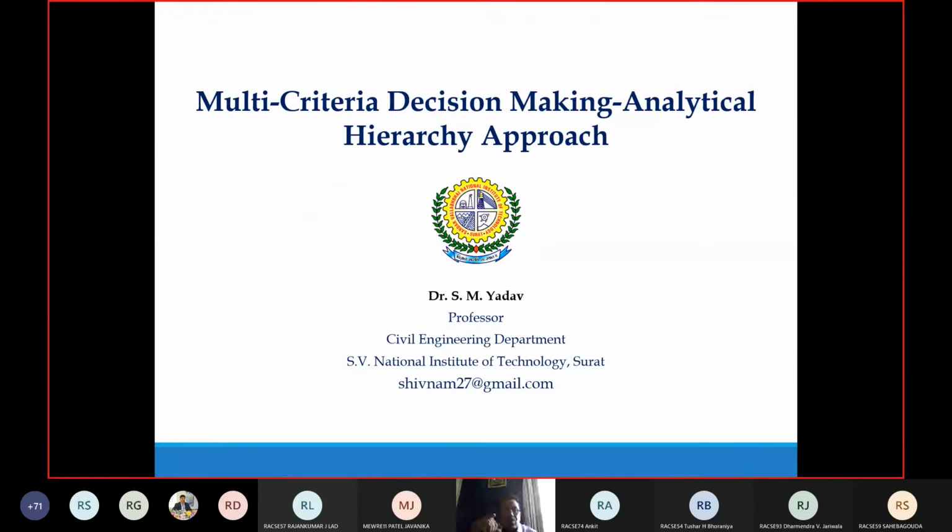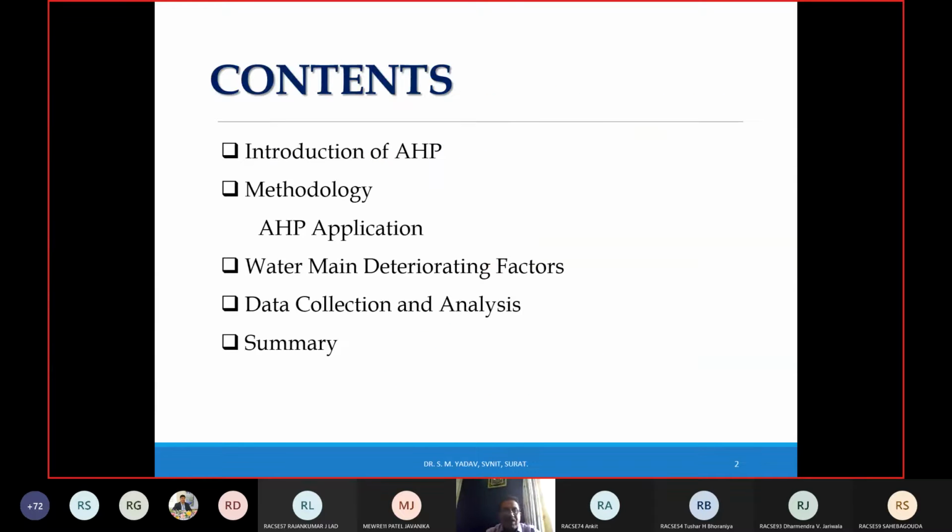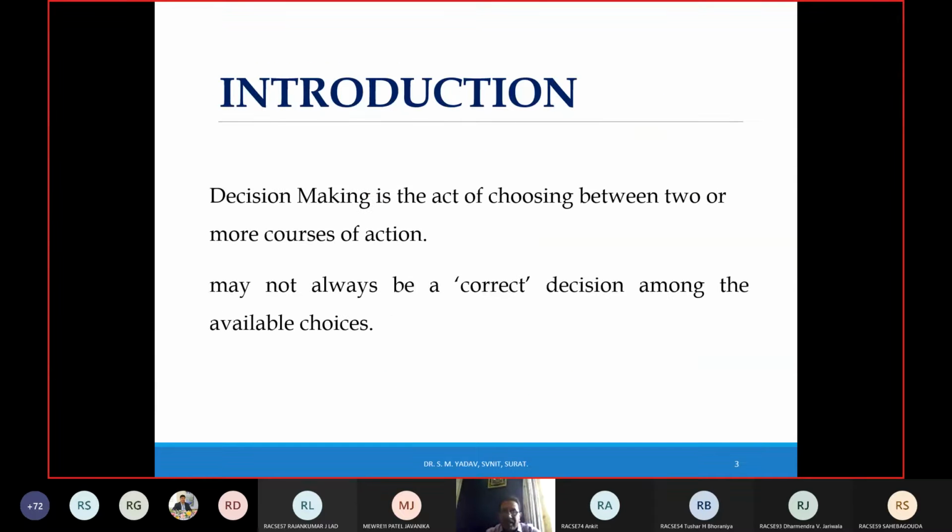So multi-criteria decision making: when you have more than one criteria to select one specific object or alternative, in that case multi-criteria decision making analysis is required. There are a variety of methods for multi-criteria decision making. What is decision making? Decision making is the act of choosing between two or more courses of action, right? It may not always be a correct decision among the available choices. You are taking the decision, but you may not be 100% happy with that specific decision.